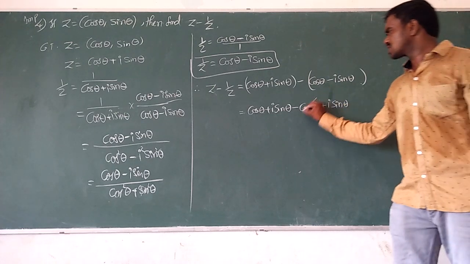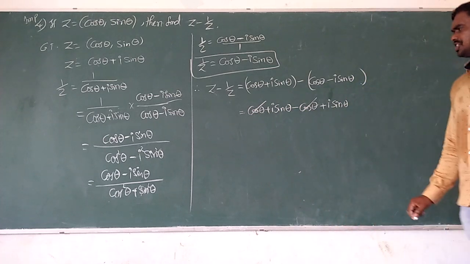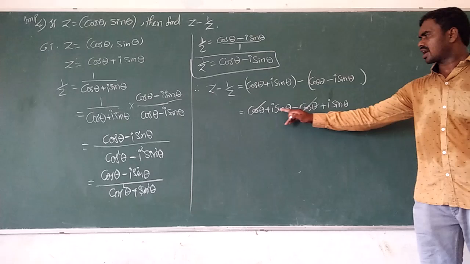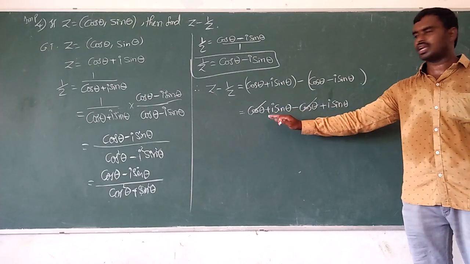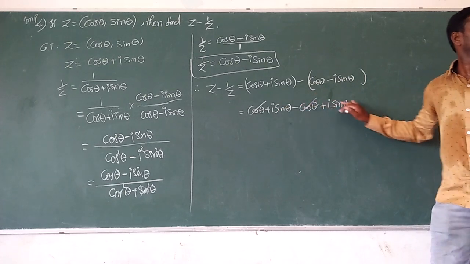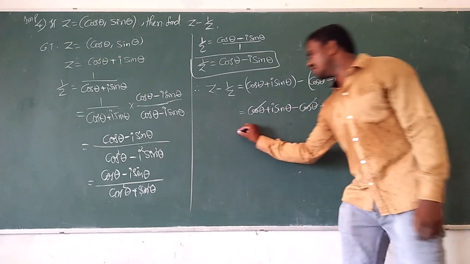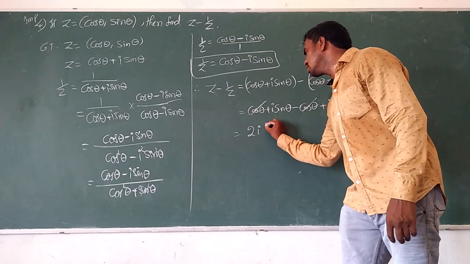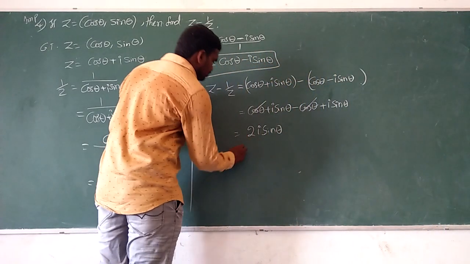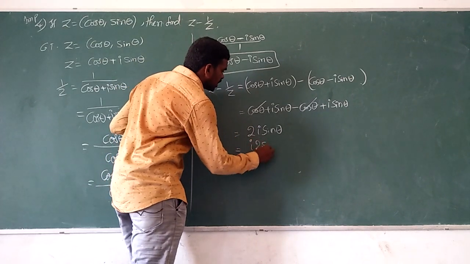See, minus cos theta plus cos theta will vanish. The remaining terms are only i sin theta and i sin theta, and those are positive. Finally, there are 2 i sin thetas: here 1 i sin theta, here 1 i sin theta. So totally we have 2 i sin theta, which we can write as i times 2 sin theta.